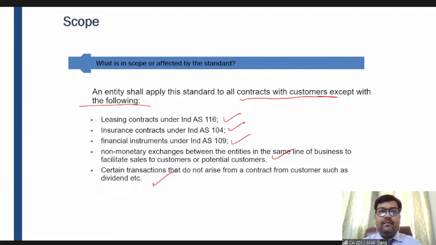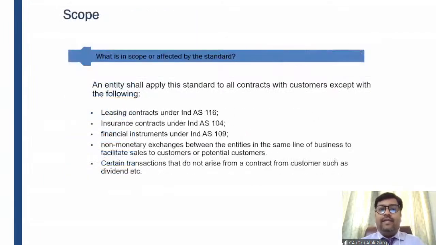Great. I have seen a lot of interaction, a lot of participation on this query link of ICAI. Great, guys. I hope I'm comfortable. I hope my pace is right. My pace is right. I'm not running fast. Good.